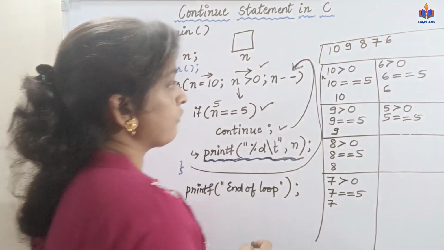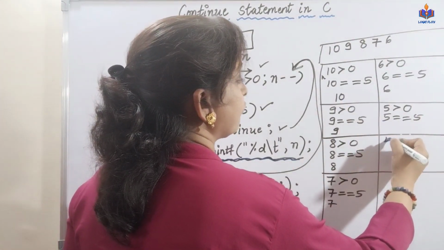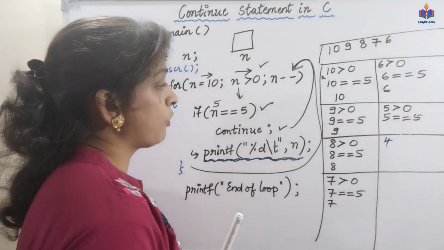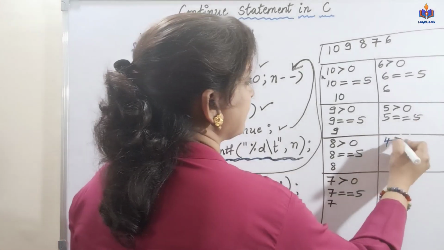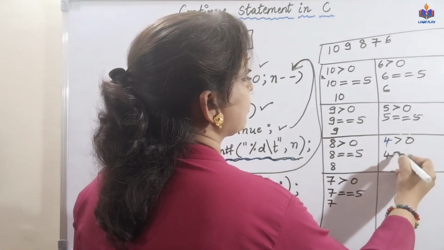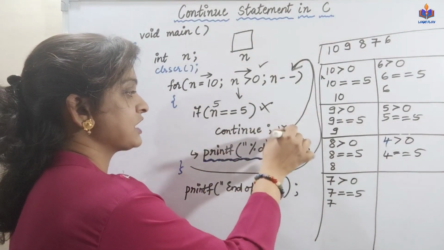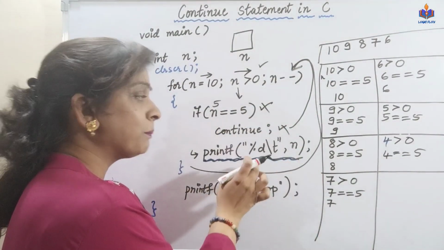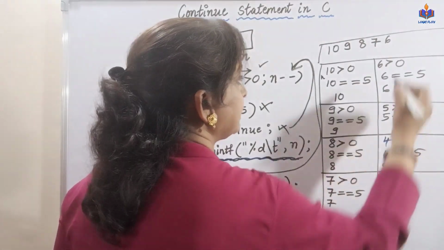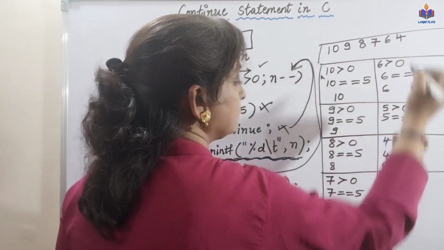So what's the value of n? The n value is 4. Is 4 greater than 0? Yes. Is 4 equal to 5? No. Then again the condition is not satisfied. Continue will not be executed. Print that value of n. So 4 gets printed.